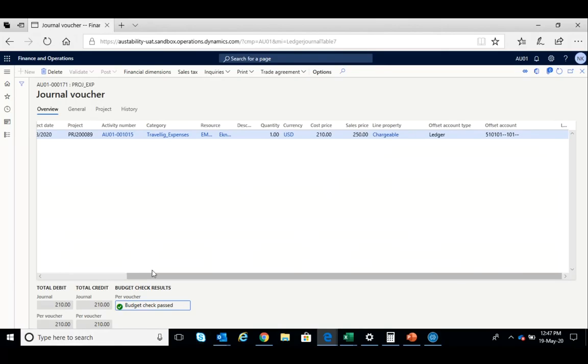Now if you see down, there is a green color called budget check passed, which is very critical, in the sense that if the budget check is not passed, you will not be able to post it to the project cost, and it might need a higher approval, or it might be outright rejected. So the budgeting we set at the initial phase for all the activities is carried forward, and the system does a budget checking.